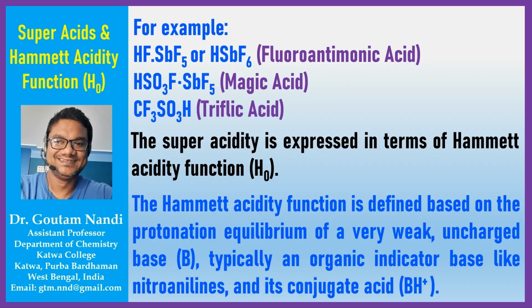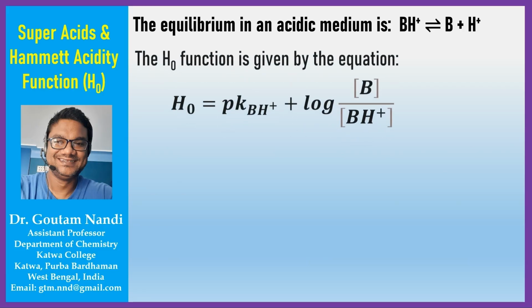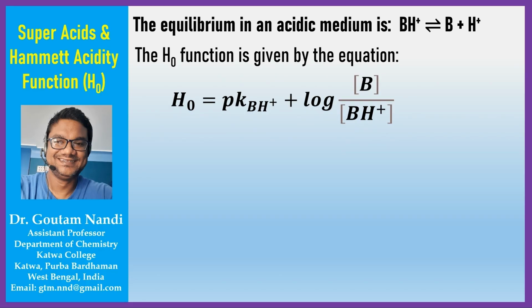Hammett acidity function is defined based on the protonation equilibrium of a very weak uncharged base, typically an organic indicator base like nitroanilines, and its conjugate acid. Consider this equilibrium: BH+ to B plus H+, where B is the base like nitroanilines. This H+ is supplied by the strong acid, like a superacid in this case. Now for this equilibrium, if we define the H0, that will be pKBH+ plus log concentration of B divided by concentration of BH+. We can derive this expression.